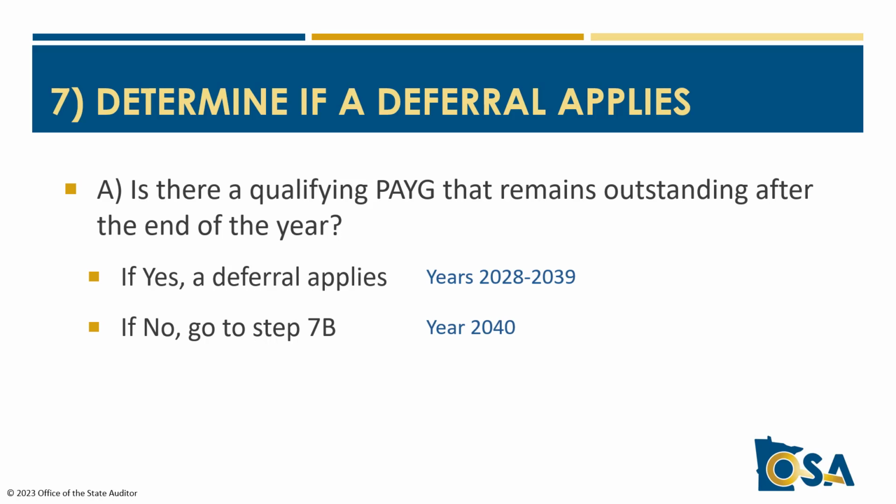In our running example, we reach the trigger in step 6 in 2028 and the pay-go terminates in 2040. So for years 2028 to 2039, the answer will be yes. In year 2040, the answer will be no. So in each of these years where you would conclude yes that the deferral would apply, you would proceed to step 8. In 2040, or when the answer is no, then we go to step 7b to ask the next question.